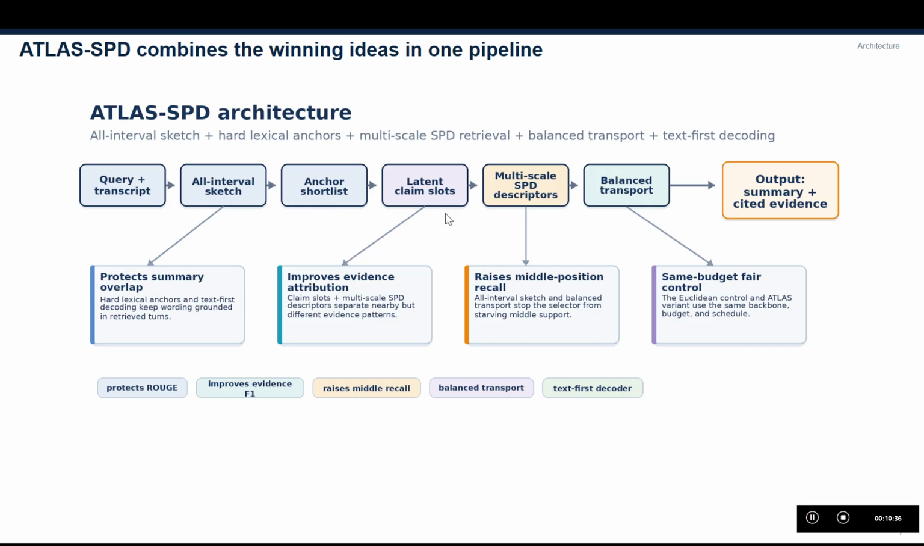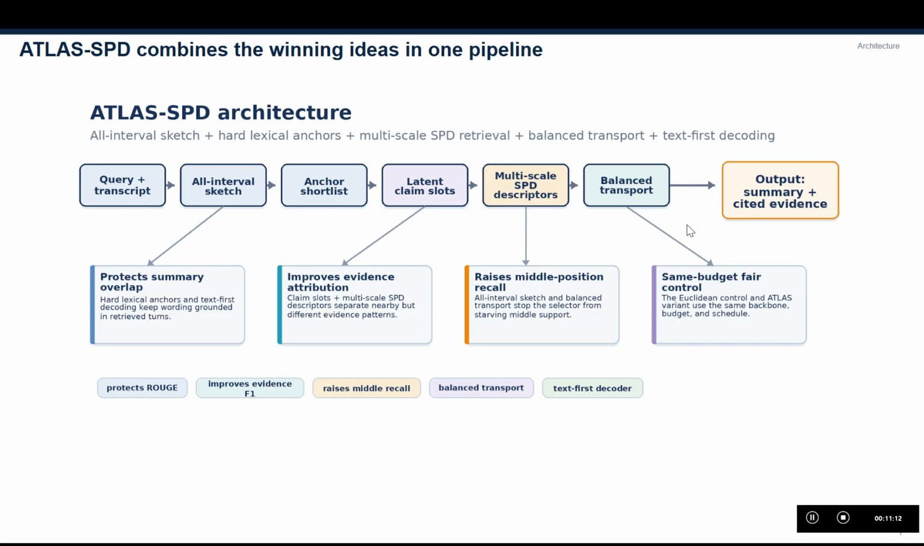Then we predict latent claim slots. Instead of forcing one global memory to represent the whole answer, the model separates different answer components. For each slot, we build chunk-level and sentence-level SPD descriptors, which give recall at the chunk level and citation precision at the sentence level. After that, balanced transport selects evidence across intervals rather than over-concentrating on one region.